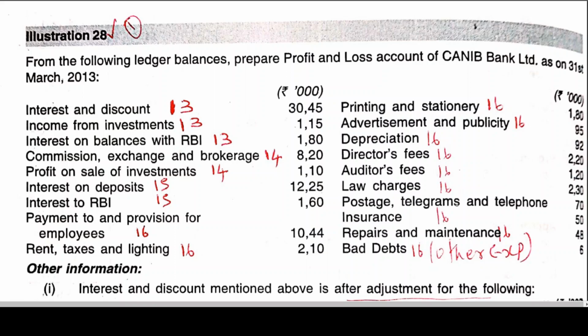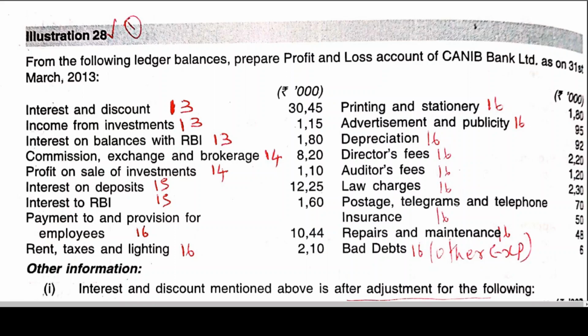And then we have operating expenses. For this we have discussed already, normally whatever we show in the profit and loss account. So basically two things: interest received, interest paid, or interest earned, interest incurred. And then in the income part we have one more item, which is income from investments.